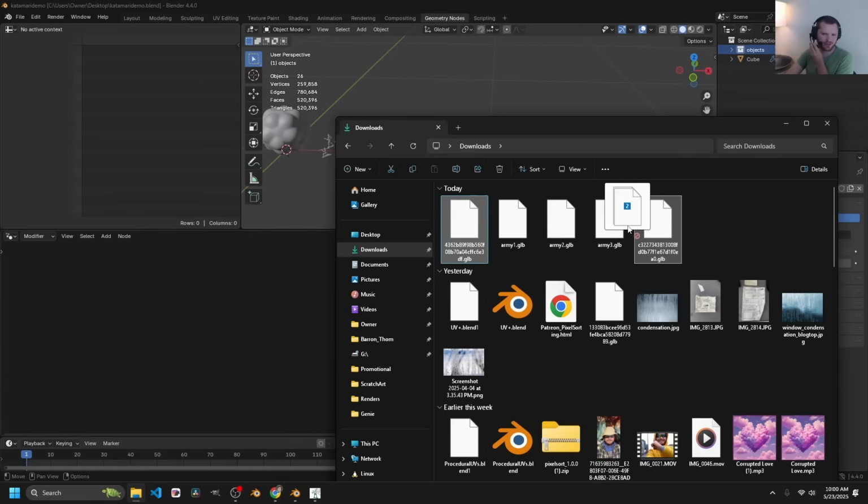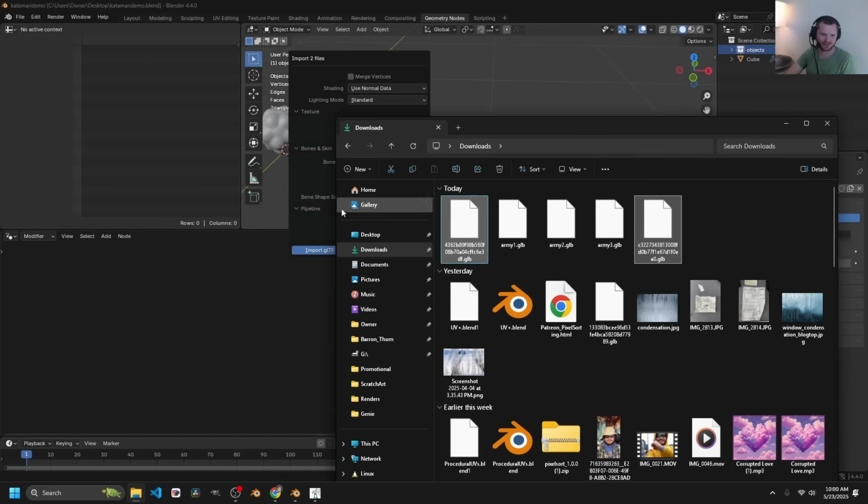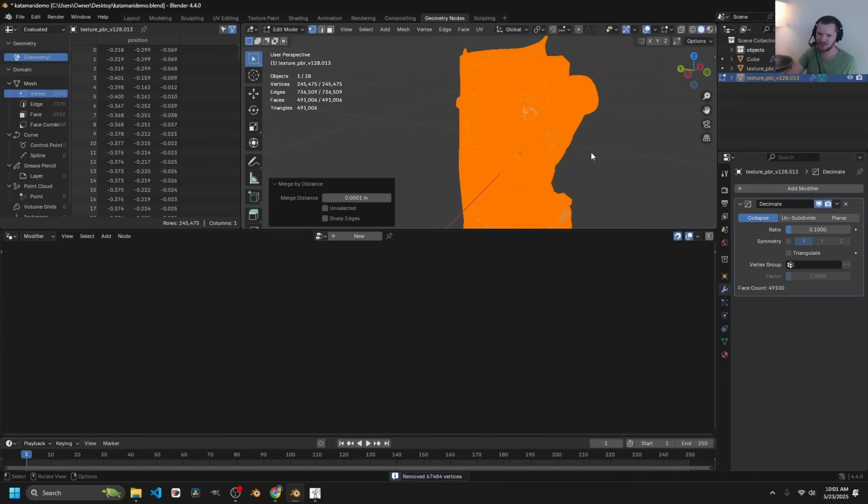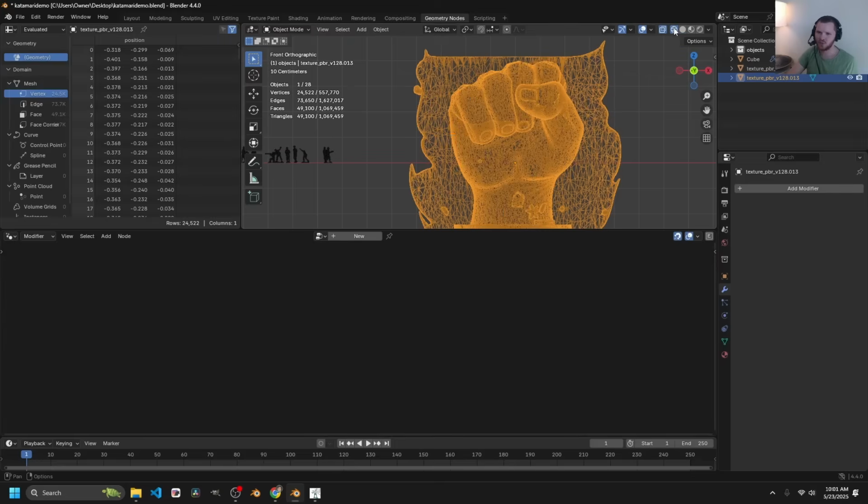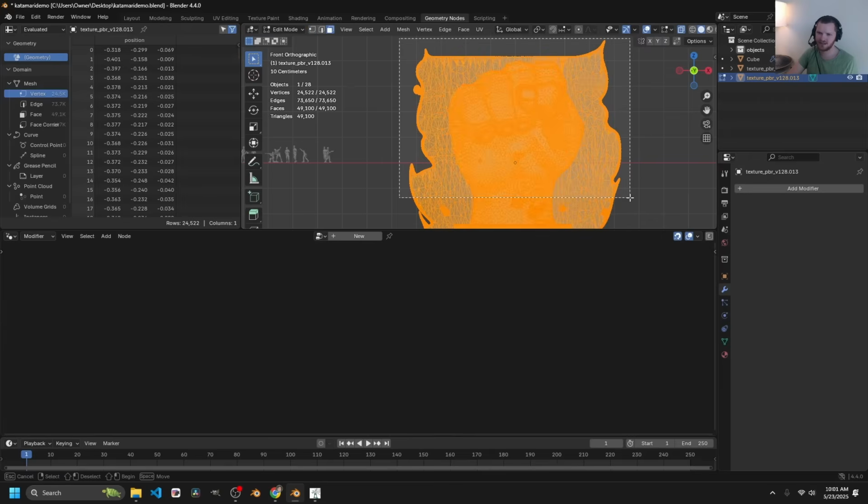Did you know you can bring in multiple GLBs? I don't even know if that's true. Let's try it. It is true. I knew it all along. Merge by distance, apply the decimation, go to wireframe mode so you can select through things, or you can actually just enable X-ray. Select everything you want.